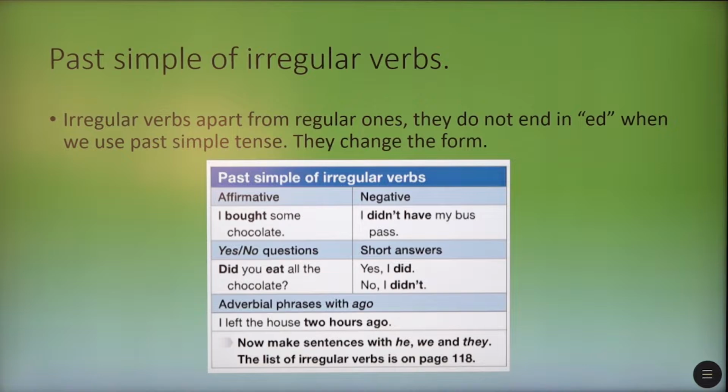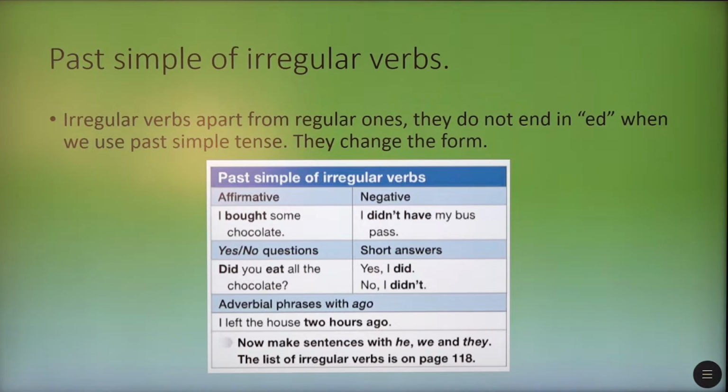As you can see on the screen, you've got sentences in positive form, negative, and question, and then adverbial phrases with ago. That's about past simple. Starting from affirmative or positive form, I bought some chocolate. So the verb bought, in present simple, it's buy. The negative form, I didn't have my bus pass. So again, we use did, didn't for negative form, and the main verb comes in infinitive or base form.